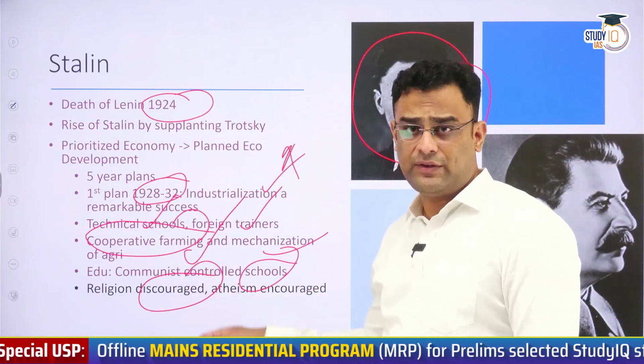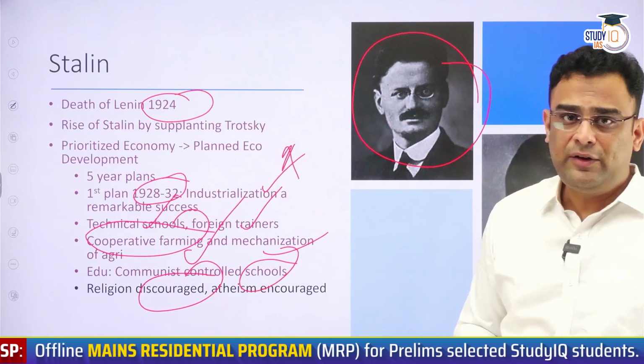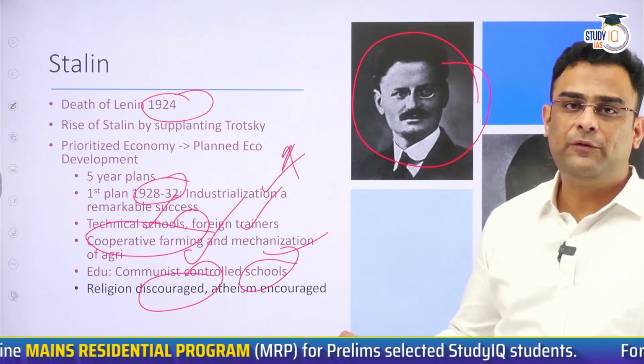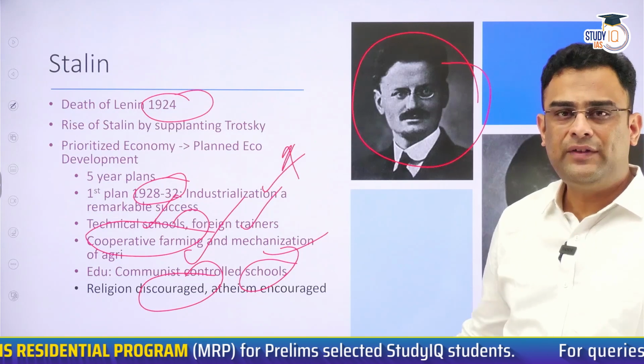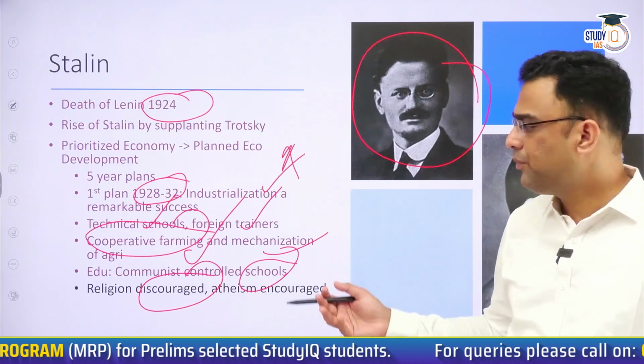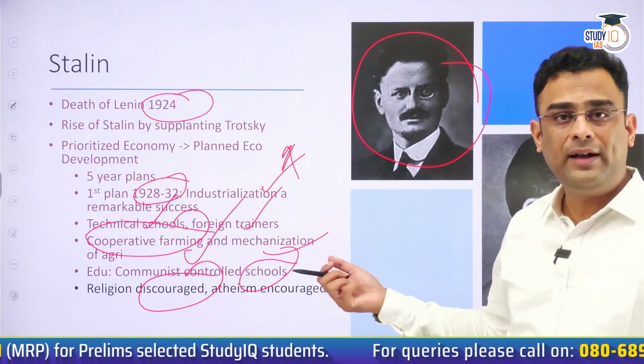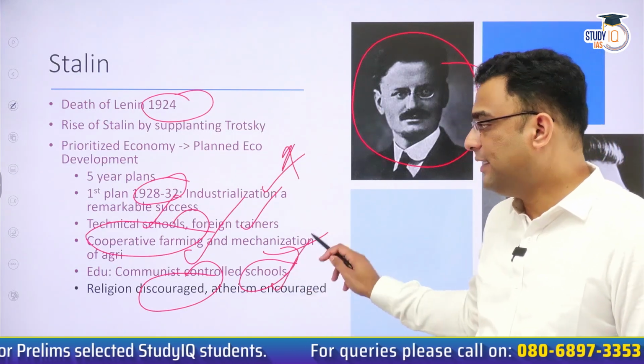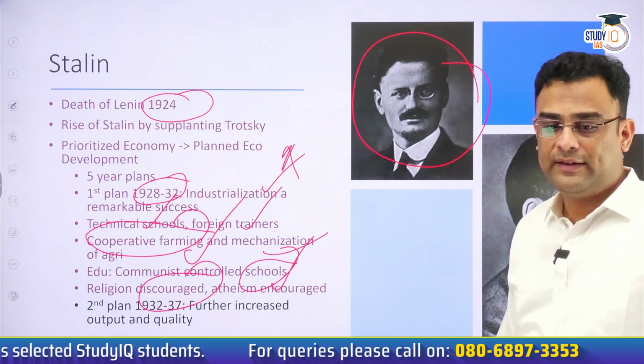Religion was discouraged. You remember what Marx said of religion? It is the opium of the masses. So communists are mostly atheists. Some rare exceptions are there, but then they don't believe in God and religion. Atheism was encouraged and religion was therefore discouraged.